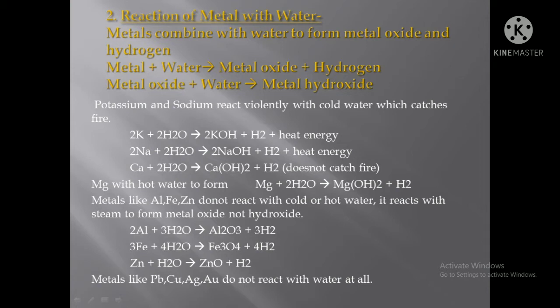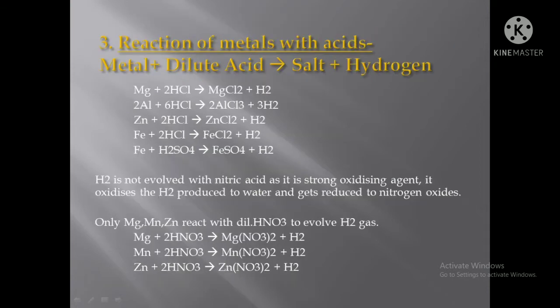So next we will talk about the reaction of metals with acids. So how does it happen? Metal plus dilute acid will give salt and hydrogen. Okay, here obviously concentrated acid is not taken, dilute acid is used for any experiment. Okay, magnesium, Mg plus HCl will give magnesium chloride plus H2, hydrogen.